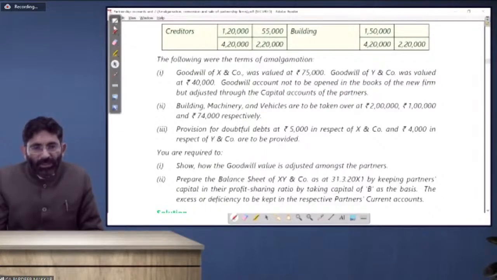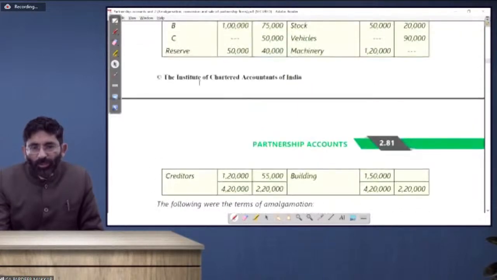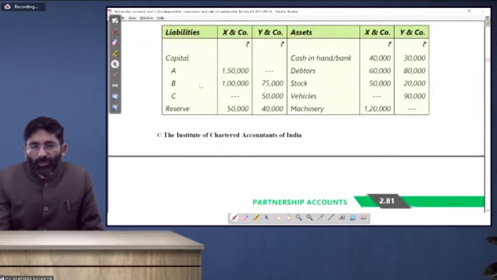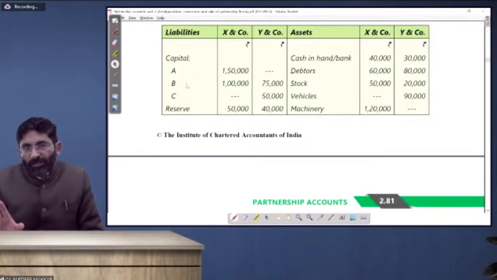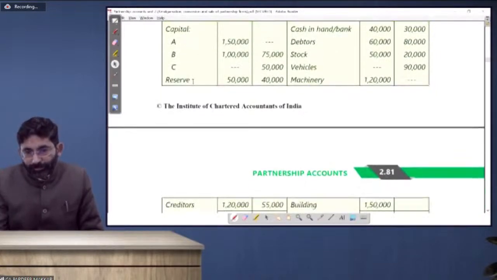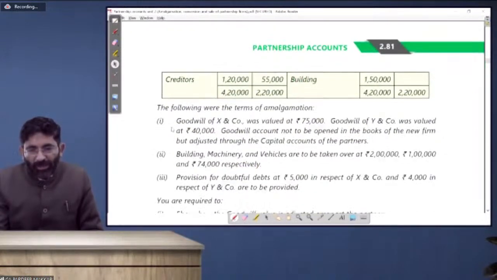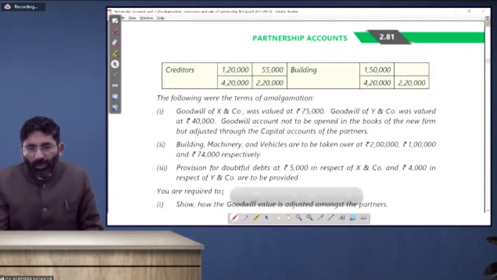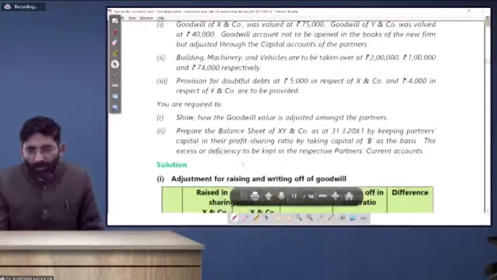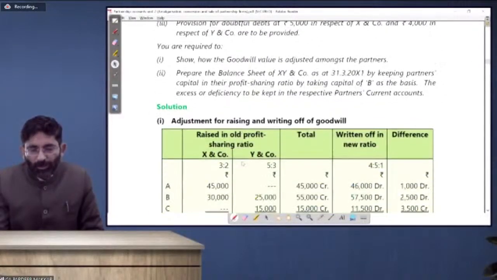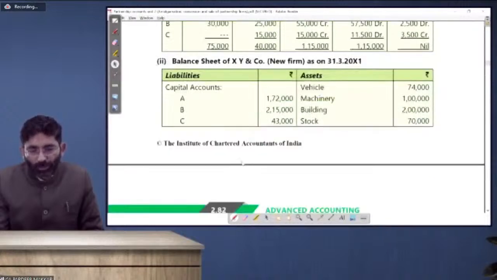So for that sake, just see, first of all the assets and liabilities are transferred, so there is no worry. He says goodwill is valued at this amount, building, machinery and vehicle are to be taken over. This is the same question whatever we have done in the previous case. So I would like to tell you that you should do it at your home so that it will be easy for you to understand each and everything. It will be a good question for your practice also.